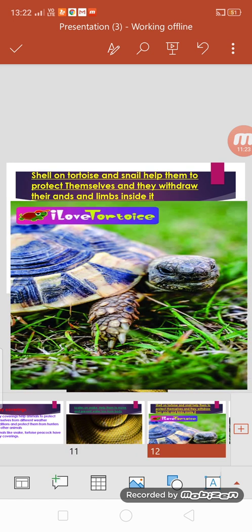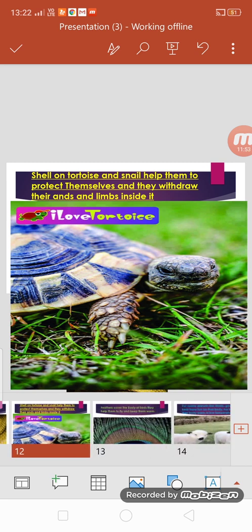Then next, this is a shell which is found in the tortoise, right? It is also found in the snail. This is also a body covering of an animal. Now how are these shells helpful? These shells protect them from the enemies. As soon as they feel that they are in danger, they withdraw their head and limbs inside the shell to protect themselves. In this way the body covering helps them.